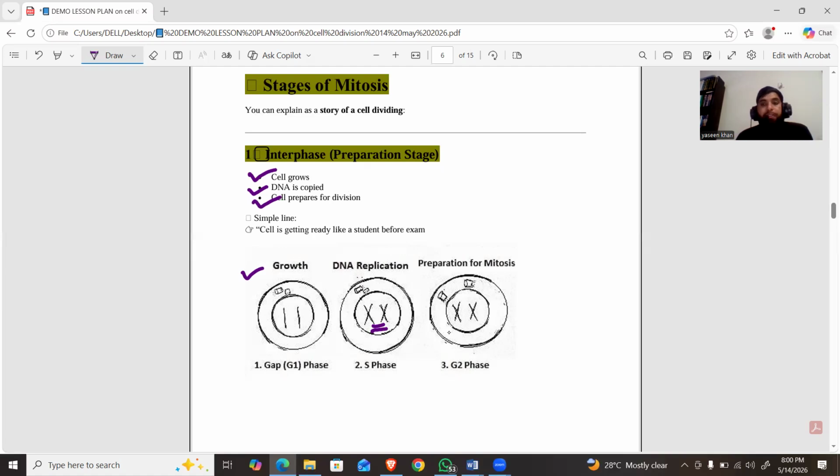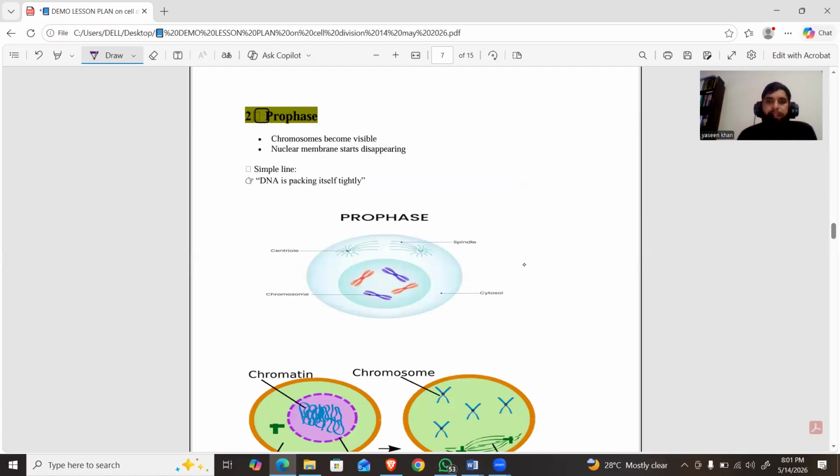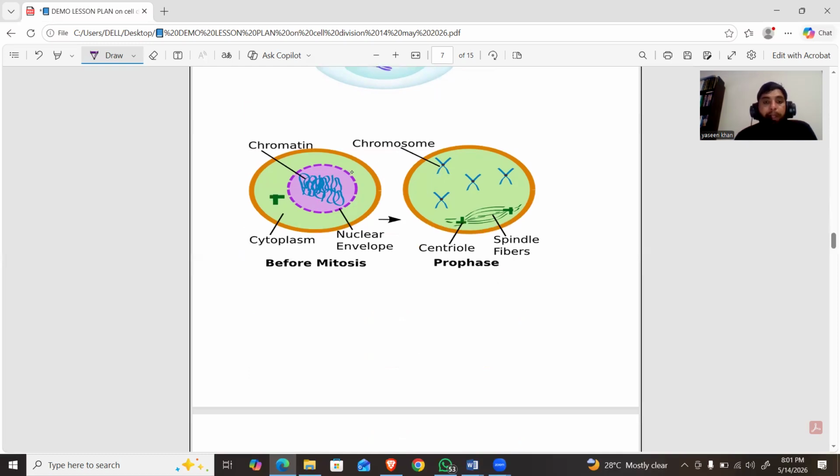Interphase includes the G1 phase, G2 phase, and S phase, but these materials are not included in the syllabus at the O level. So the second phase is the prophase. What are the main events that occur in prophase? After interphase, when the cell enters prophase, the nuclear membrane disappears. This is the cell before prophase, and this is the cell which enters prophase.